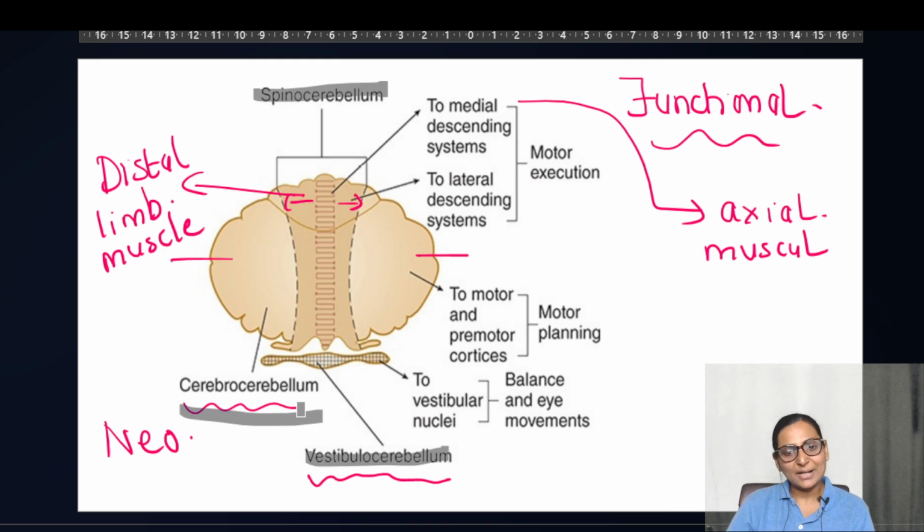In my subsequent lectures, I'm going to teach you the functions of the cerebellum as far as these three are concerned, and the very complex neural circuitry between the various cells of the cerebellar cortex. But for now, it was a case history where we could diagnose that it is the cerebellum. We could come to know the three divisions of the cerebellum.